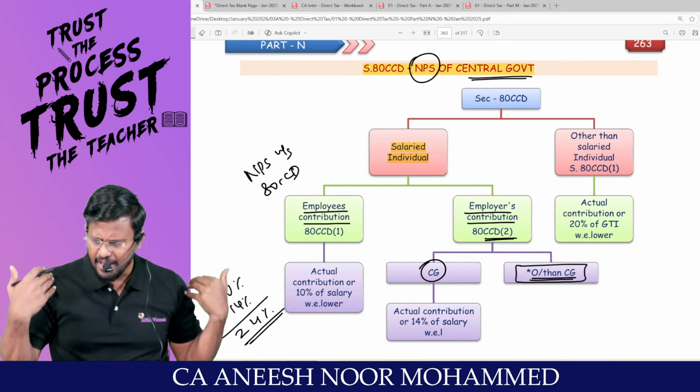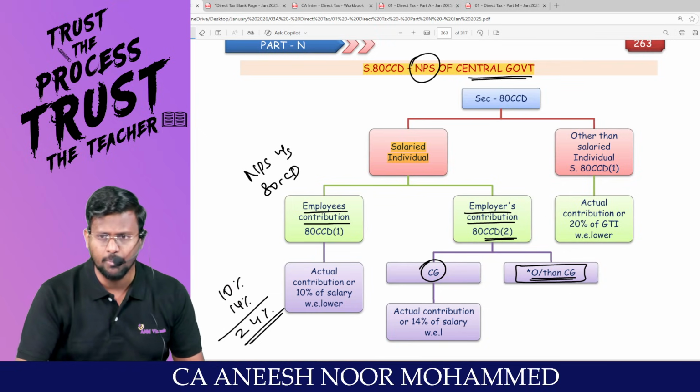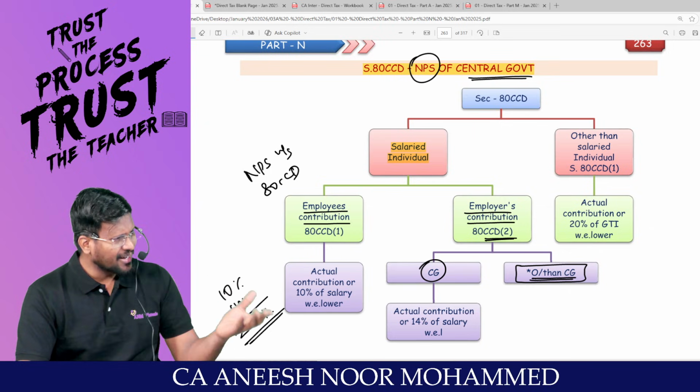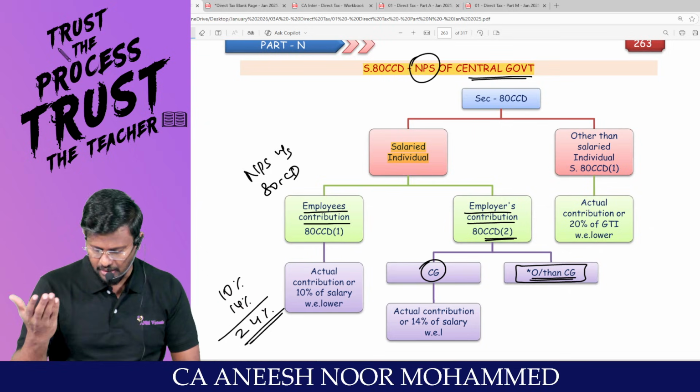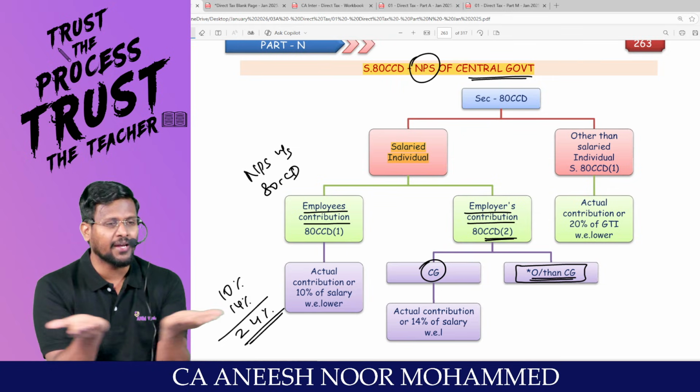Sir, I am ANM. My name is Anish Noor Mohammed. I don't have an employer because I am doing business or profession. My income will be taxable under PGBP. Am I right? Sir, if I am contributing 10%, sir, I don't have any other hand. I am an orphan. I don't have any other person.